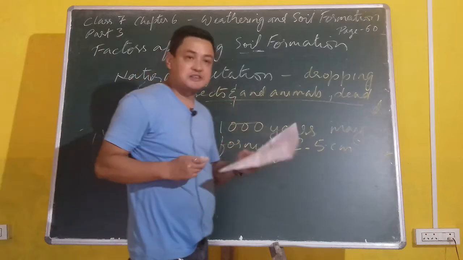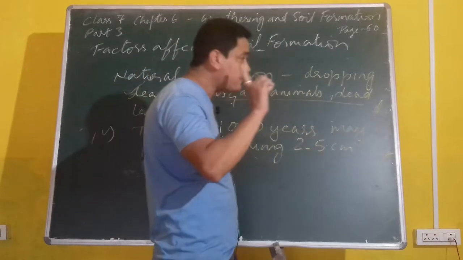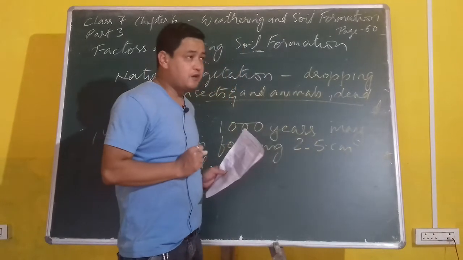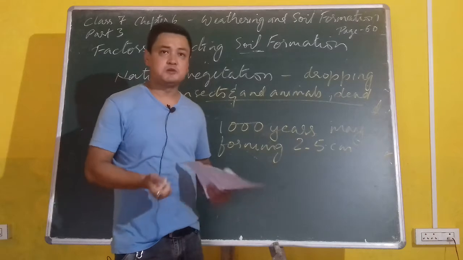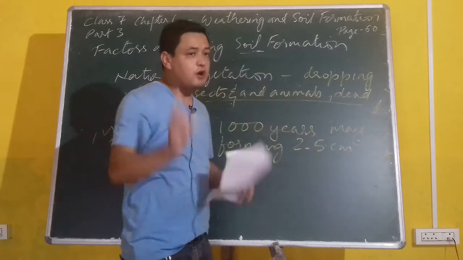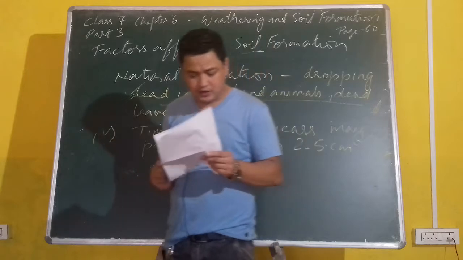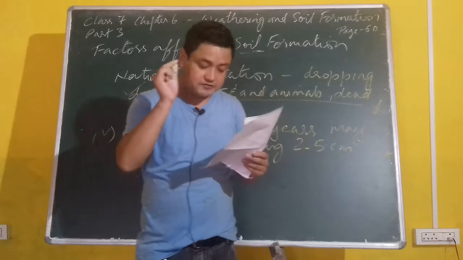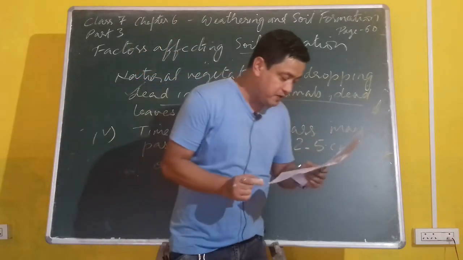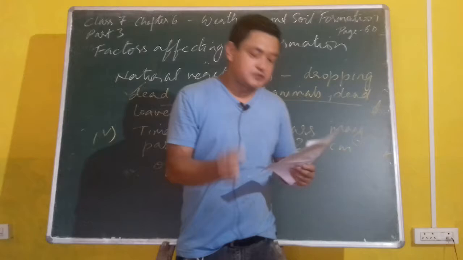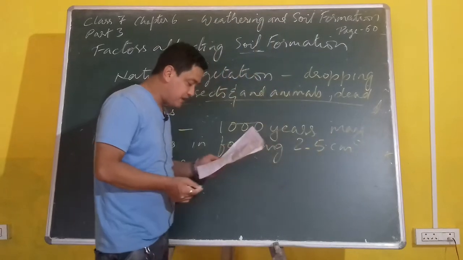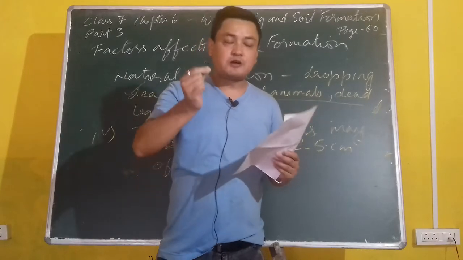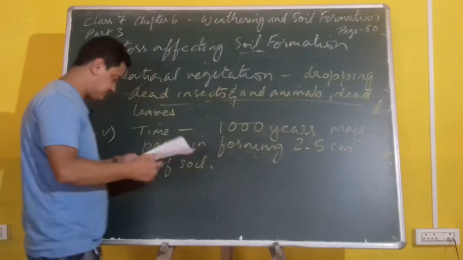Soil is not formed by the action of one factor. We have studied 5 factors. From these factors, we come to know that all these factors are responsible for the formation of soil. So, soil is not formed by one factor, okay? But usually a combination of factors determines the kind of soil you are going to have in the future. The formation of soil varies from place to place, and factors also define the quality of the soil that you are going to have in the future.